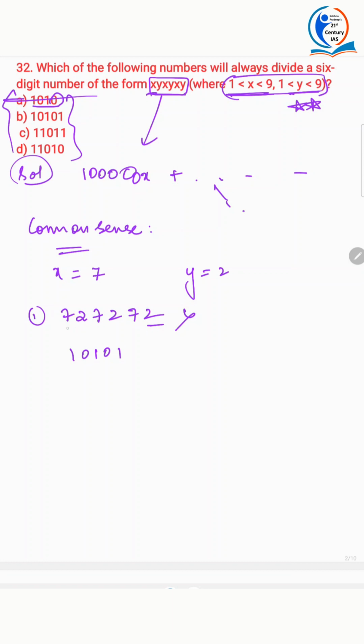10101. Just observe. Keen observation pays, in CSAT. Just multiply this with 72. What will you get? 20202 plus 70707. You got the answer, right? Just in 2 steps. So this is the answer. And you can utilize this time in the next question.